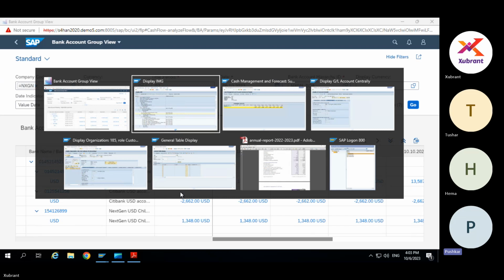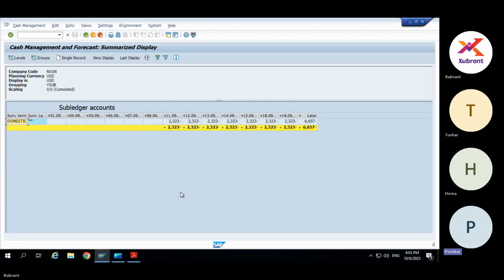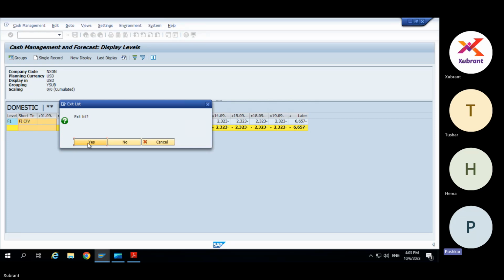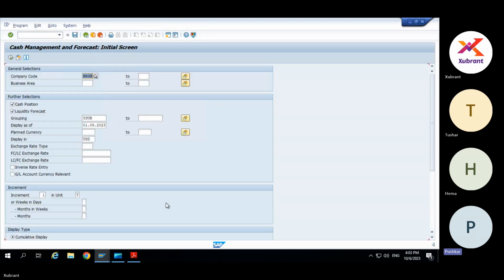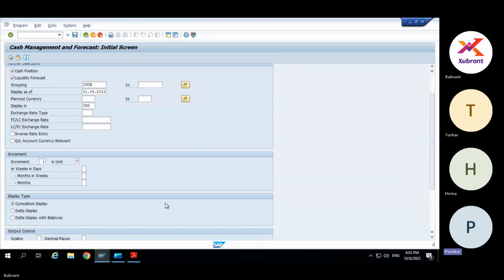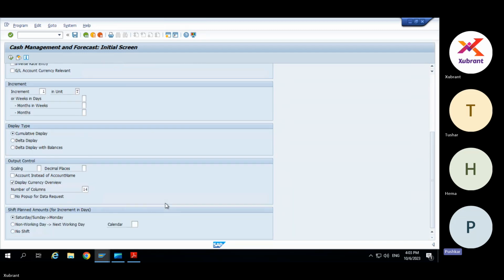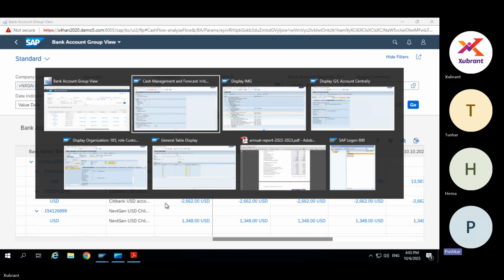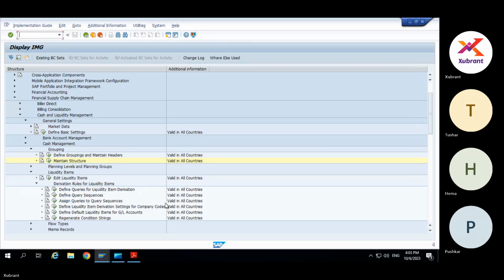Generally, people will not use FF reports because it's very specific, and the other thing is that it is a configuration thing. However, for liquidity item hierarchy, if app access is given to anybody, they can change that hierarchy themselves.